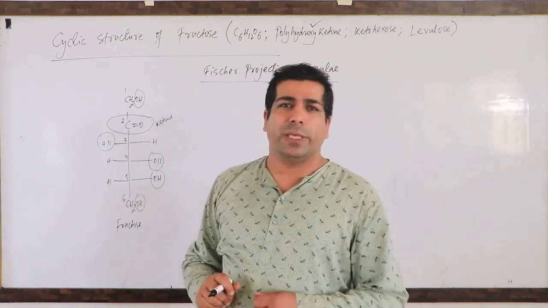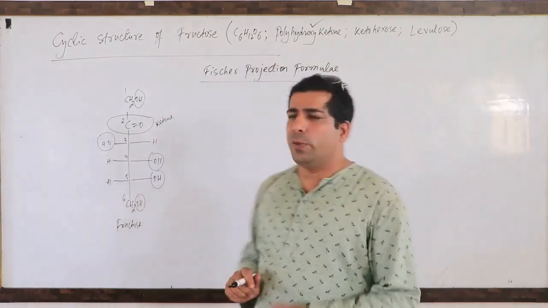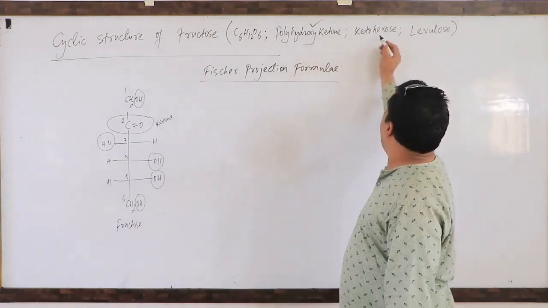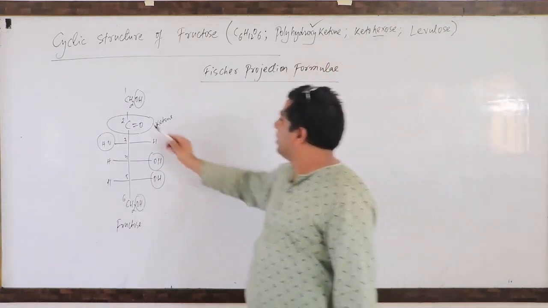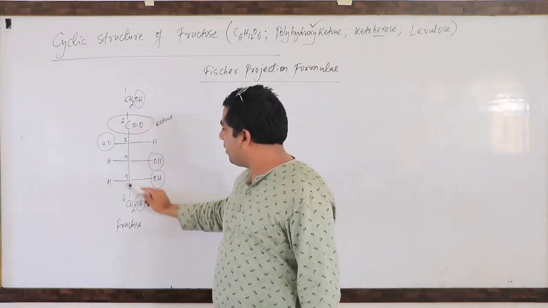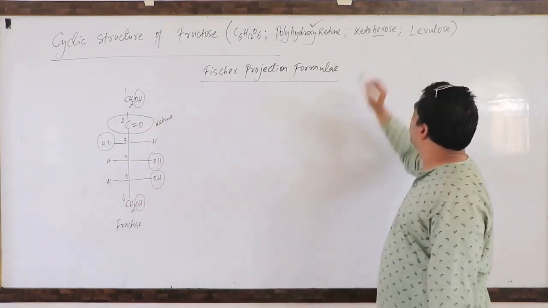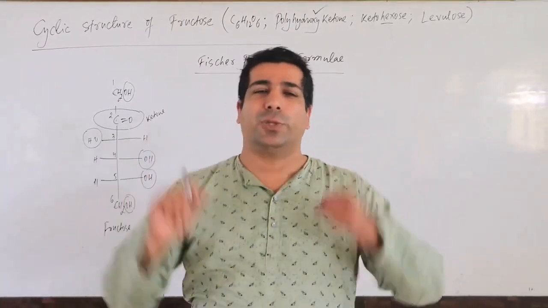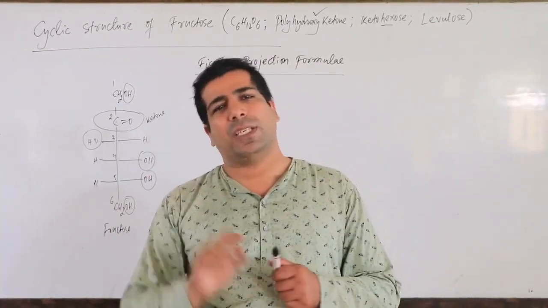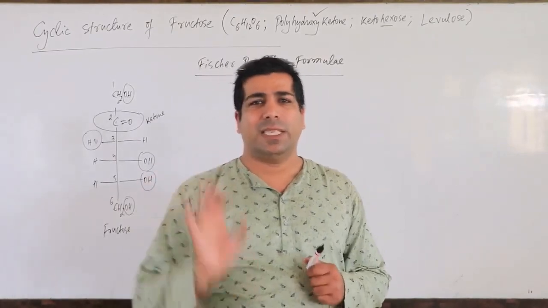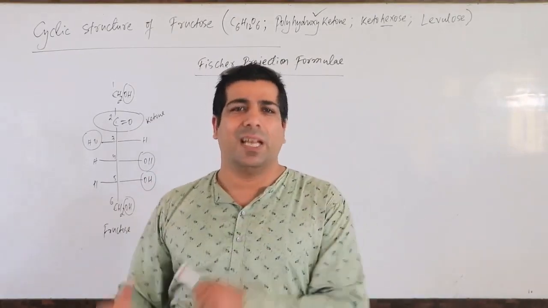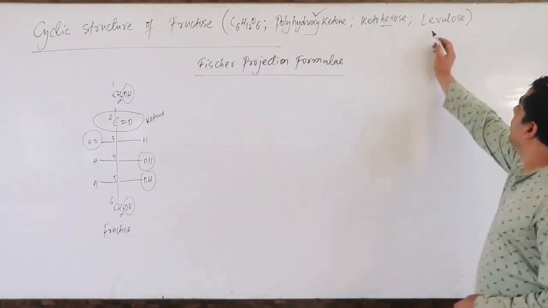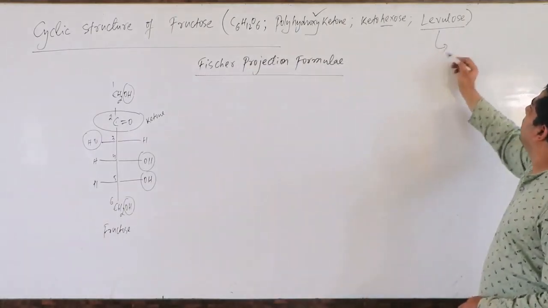Second thing I told you, it's a ketohexose. Keto means it contains ketone. Hex means it has 6 carbons: 1, 2, 3, 4, 5, 6. And ose means sugar. So what is the meaning of ketohexose? It contains ketone, hex means 6 carbons, and ose is a suffix used to denote sugars. Correct? And finally, levulose. What is the meaning?